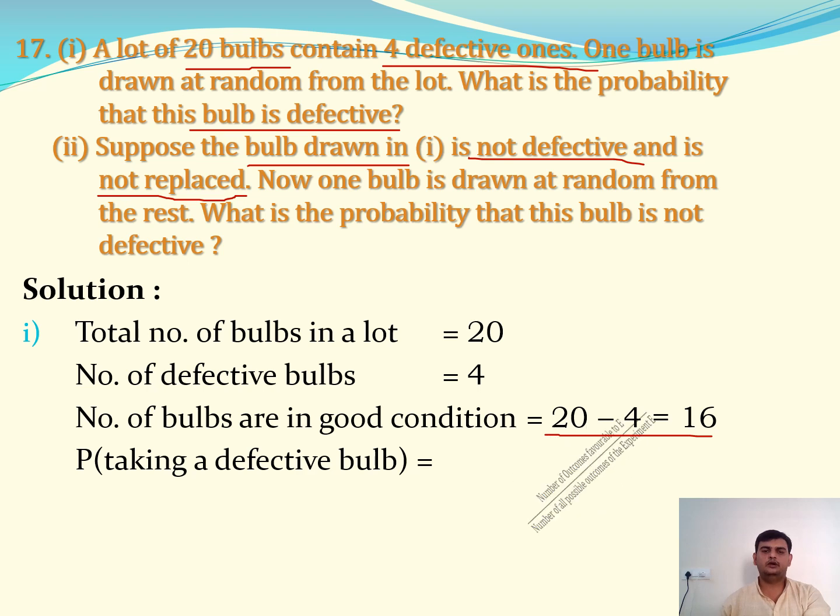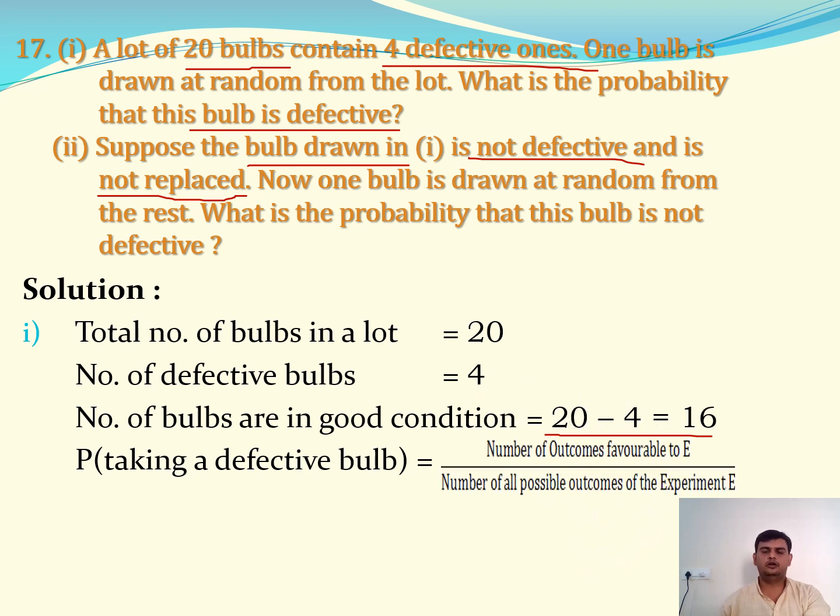The formula is favorable outcomes by possible outcomes, 4 by 20, because I have 4 defective bulbs and a total of 20 bulbs. So 4 by 20 is 1 by 5. This is the answer for the defective ones, the first question.